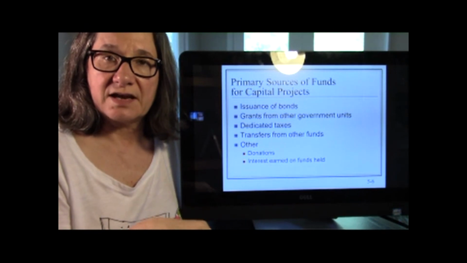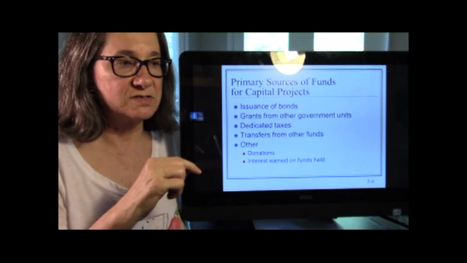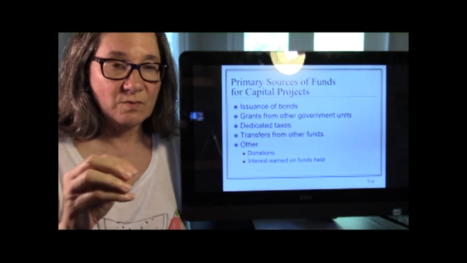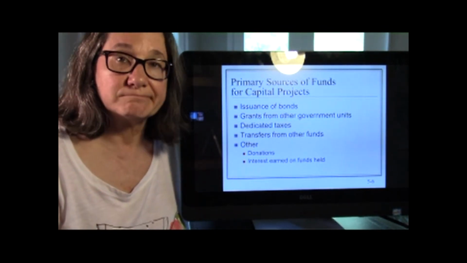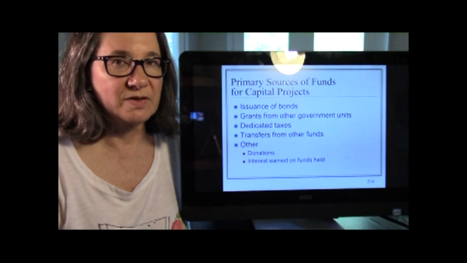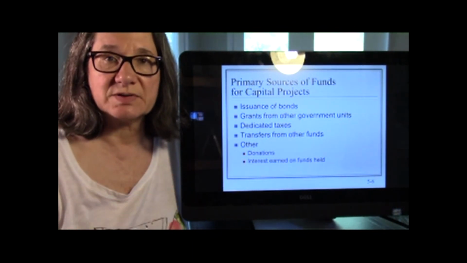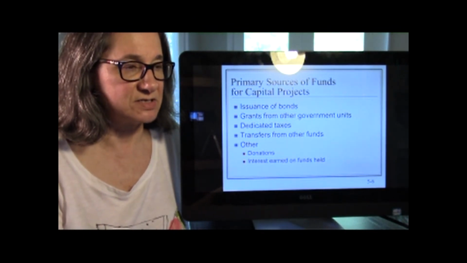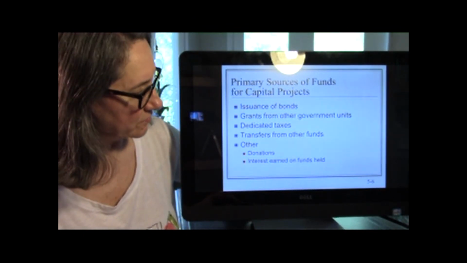Sometimes they say we're just going to charge a tax to build something, like we're going to build the Alamo Dome and we're going to charge a tax to build it. Transfers from other funds and some donations, and of course the funds themselves can earn interest.